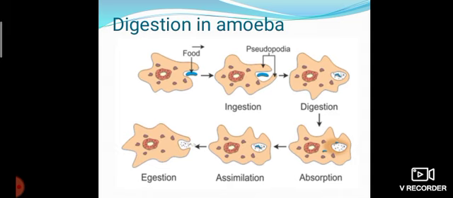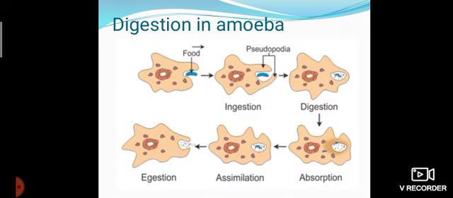Let's see. The amoeba moves towards the food with the help of legs called pseudopodia, meaning false leg. The amoeba moves towards the food with the help of pseudopodia and engulfs the food. That process is called ingestion. Then the food enters the food vacuole. The amoeba contains a sac called the food vacuole. Inside the food vacuole, digestion takes place. The food is digested and absorbed by the amoeba.